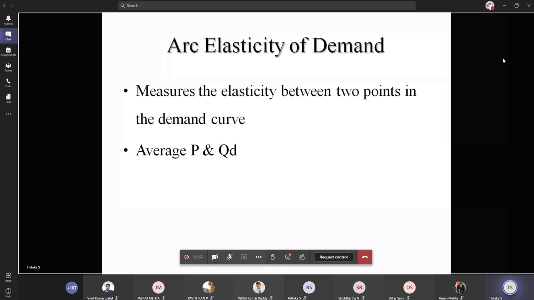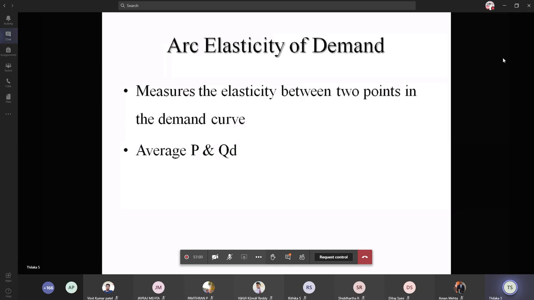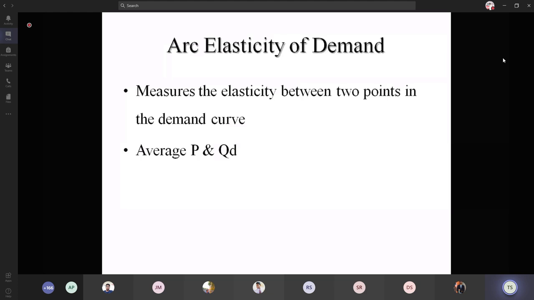Is it clear? Is it clear, guys? So arc elasticity of demand is the method used to find the elasticity between two points. Imagine a linear demand curve with several points. Between two points we have two quantities and two prices. The averages of these quantities and prices are taken, and these averages are used to find the value of the elasticity.